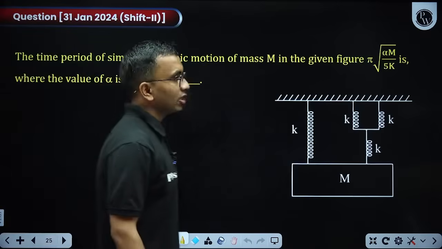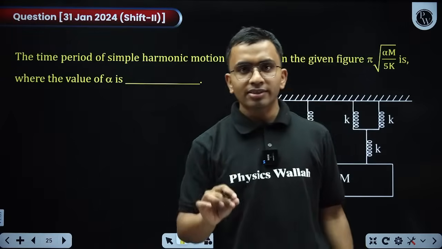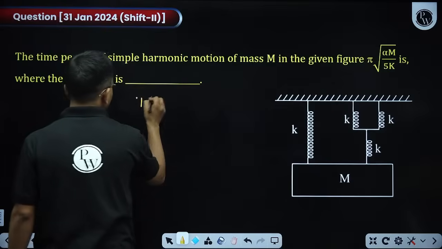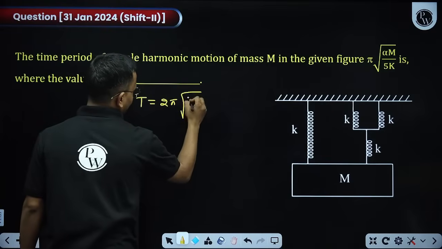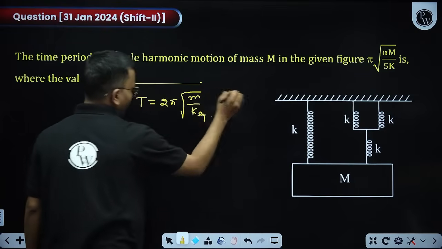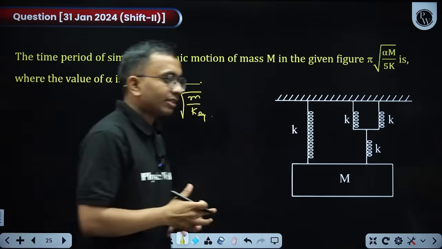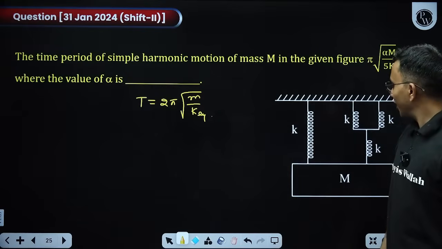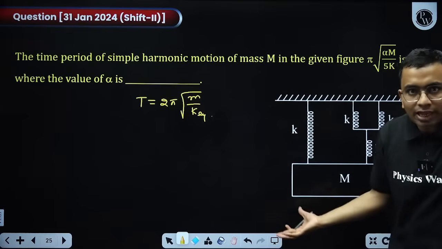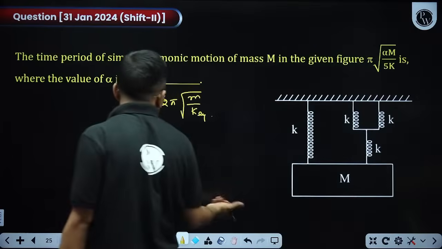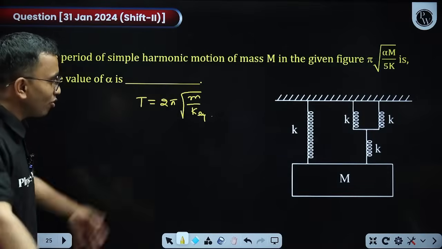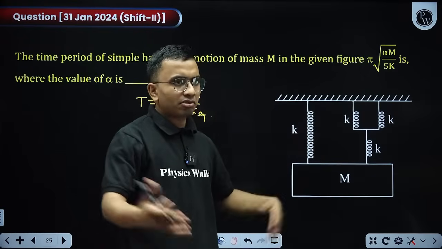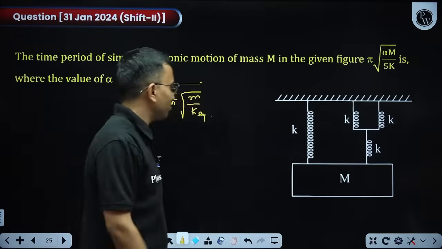Next question, simplest of the things. In an SHM spring mass system, write the time period as 2 pi root m by k equivalent; find the k. Now there can be many variations. You put this in some liquid, will anything change there? Nothing will change. If you put this in some liquid, some constant force will not change the time period. If you apply some electric field, give some charge, nothing will change. If the electric field is constant, force will not change the time period.